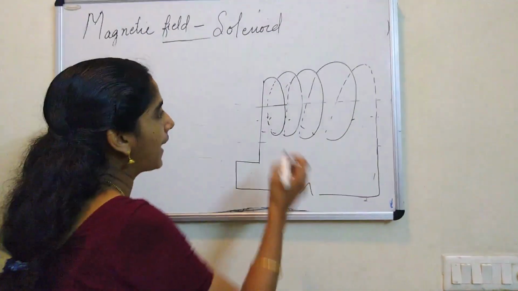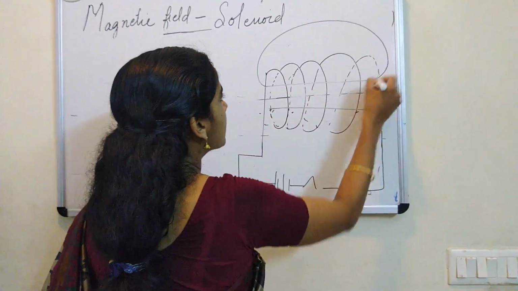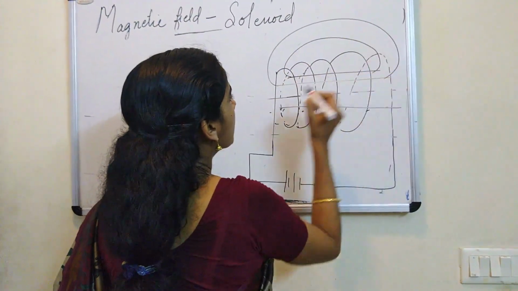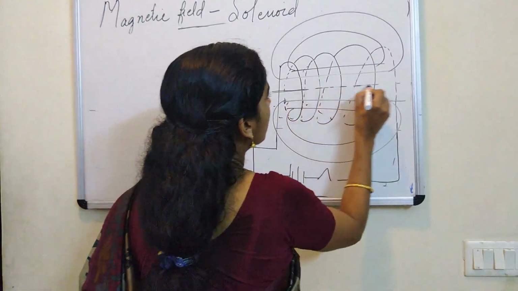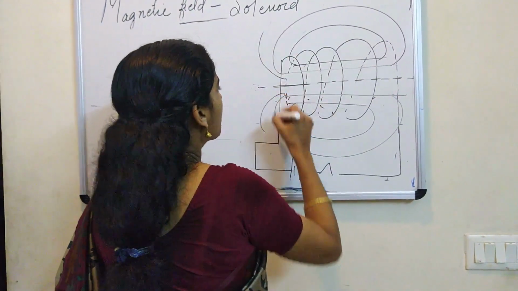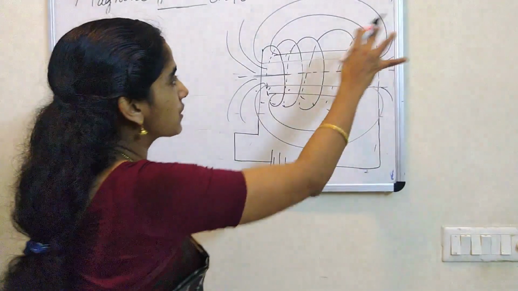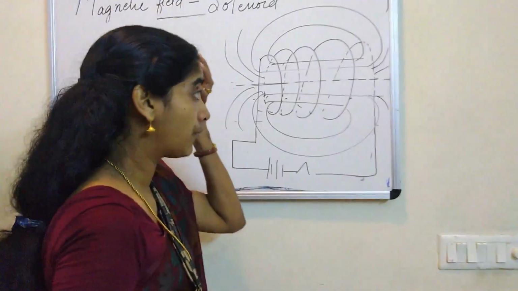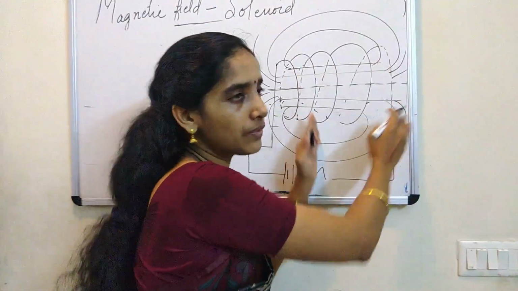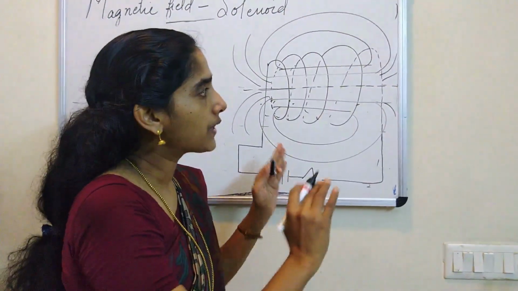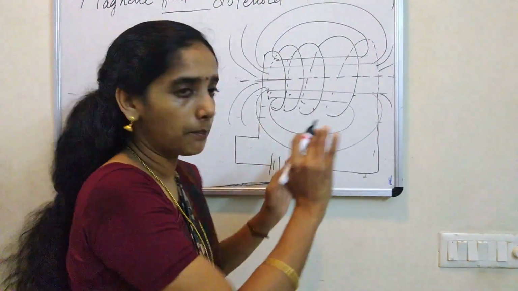So do you remember the pattern of magnetic field produced by a bar magnet? Here magnetic lines are like this, and here it is curved downward, like this, and in the center it is straight, and here a lot of magnetic lines are coming. Why? Because it is crowded at the poles. Why is it crowded? Because strength is more there. Then here one thing you have to do: we don't know the poles of the solenoid, so we have to show, this is the pattern of the field lines, same as that of a bar magnet. But in the bar magnet, we have already got the north and south poles marked. Here we don't know. Here we apply the clock rule.